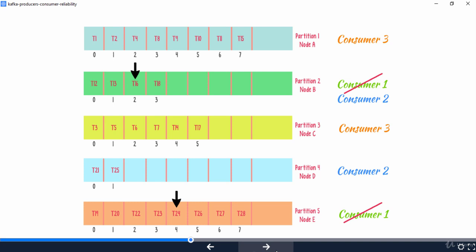Prior to Kafka version 0.8.1.1, the offset information is recorded in Zookeeper. When you have a lot of topics and partitions, recording offsets in Zookeeper does not easily scale. And hence, in later versions of Kafka, consumers record the offset information in Kafka's internal topic.